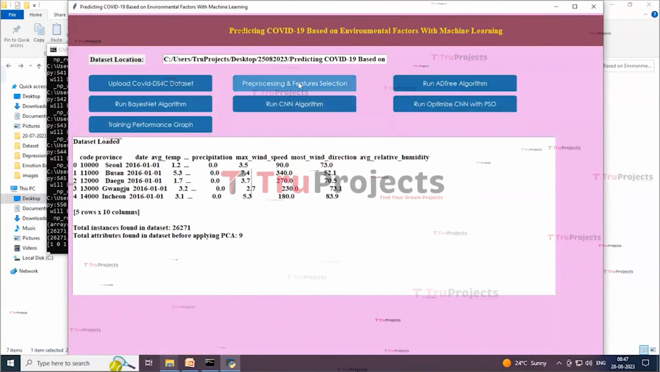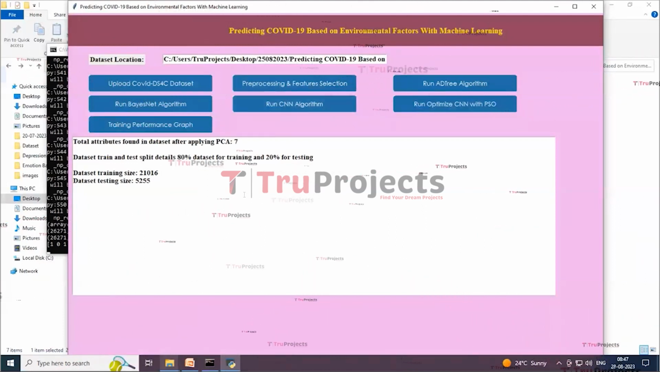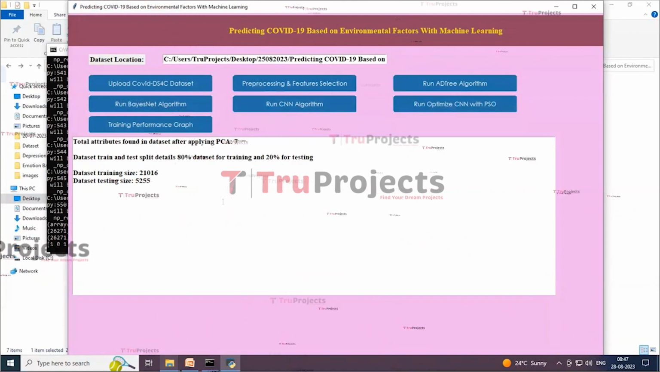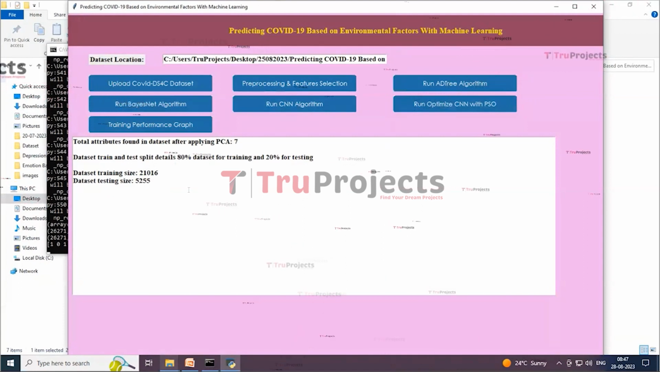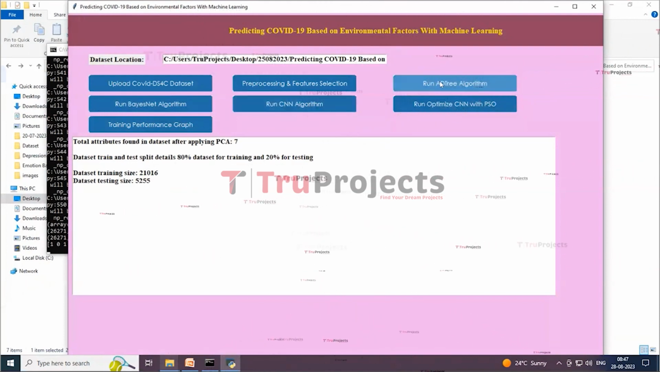So now click on pre-processing features and features selection button to apply PCA algorithm to select important columns and to get the output. Here on this screen we can see after applying PCA we got 7 columns in dataset using 21,016 records for training and 52,055 records for testing. Now dataset features are ready, and now click on run AD tree algorithm button to train AD tree and for getting the output.